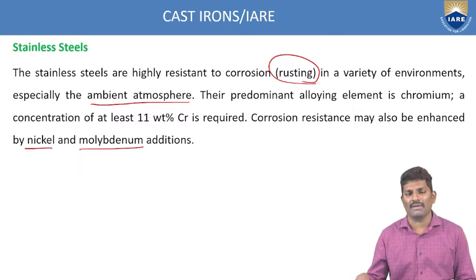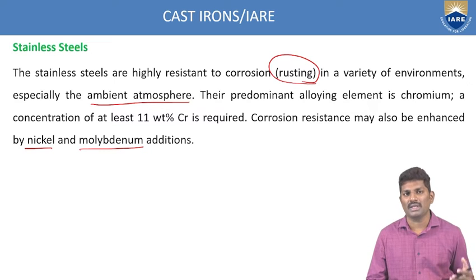So like that, there should be a minimum of 11% of chromium in that steel so that it can improve the corrosion resistance value. And in addition to this, if you add nickel as well as molybdenum, the corrosion resistance value also increases. So these are the things you have to remember when you are classifying any type of steel based upon the compositions.